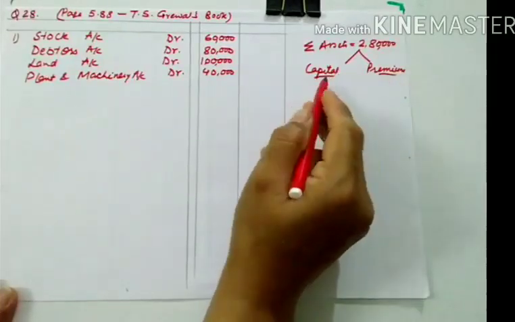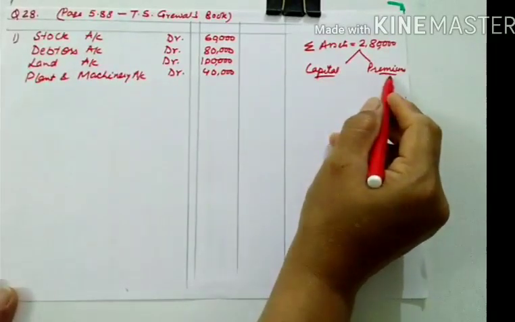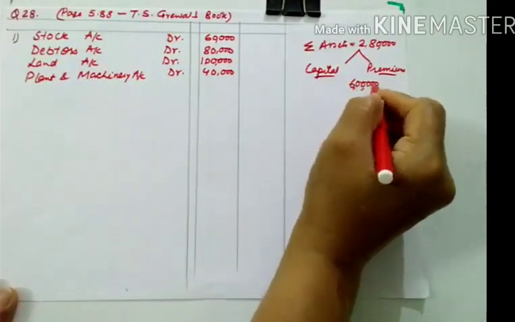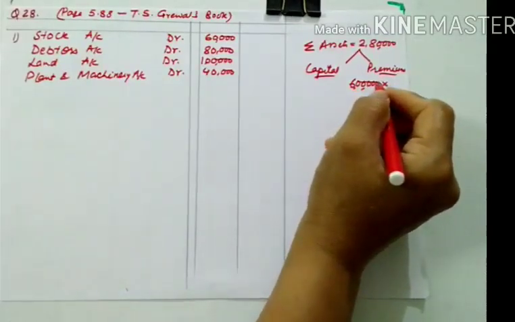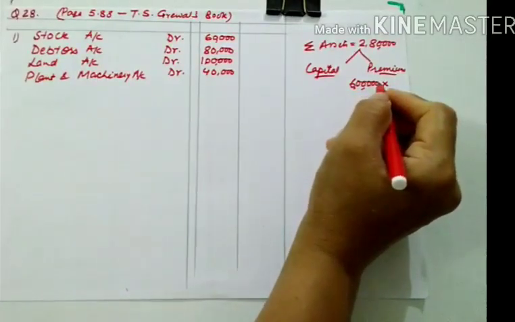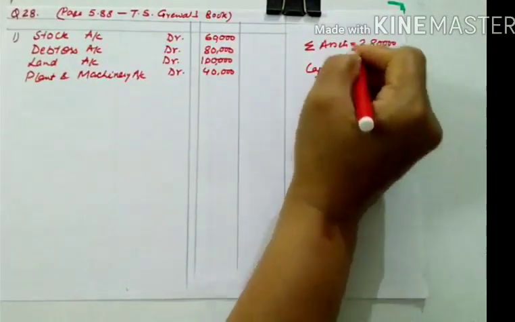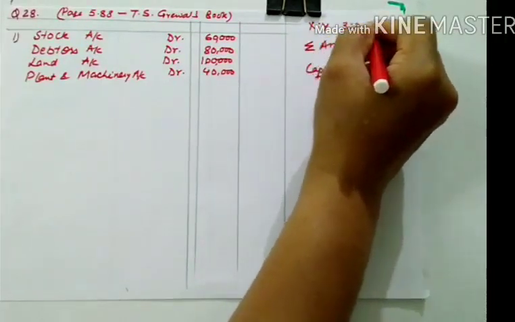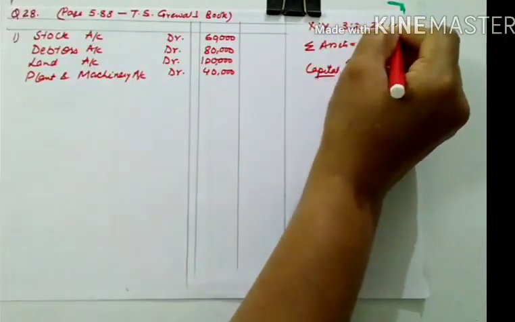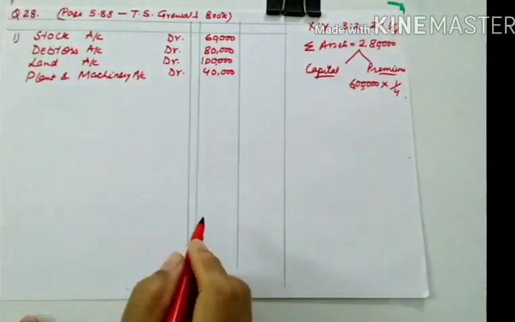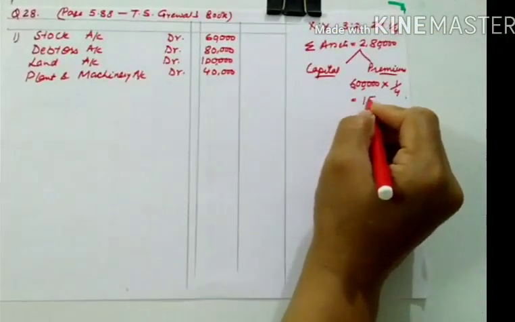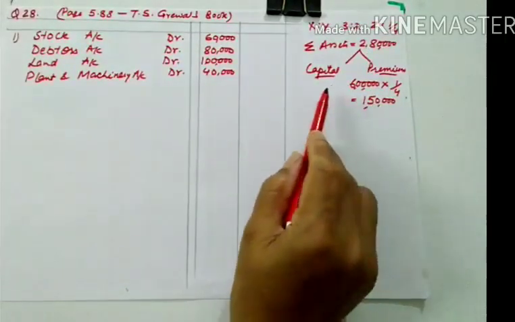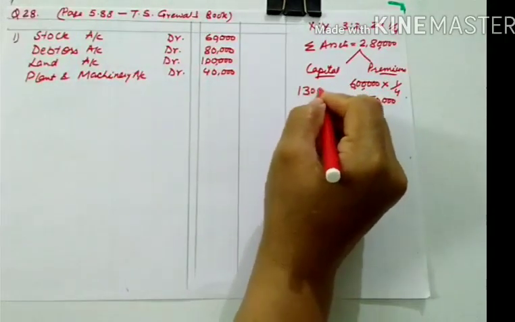Nothing is mentioned to us regarding capital, but for premium, the total goodwill of the firm is given to us as 6 lakhs. And the new partner Z has joined the firm for 1/4 share. X and Y are partners sharing profits in the ratio of 3:2, and Z joined the firm for 1/4 share. So can you calculate the premium money? Premium money will be 1,50,000. So total is 280. If premium is 150, capital will be 130.